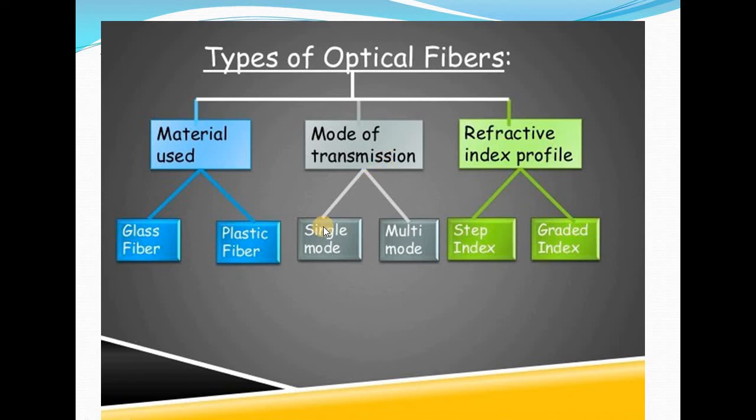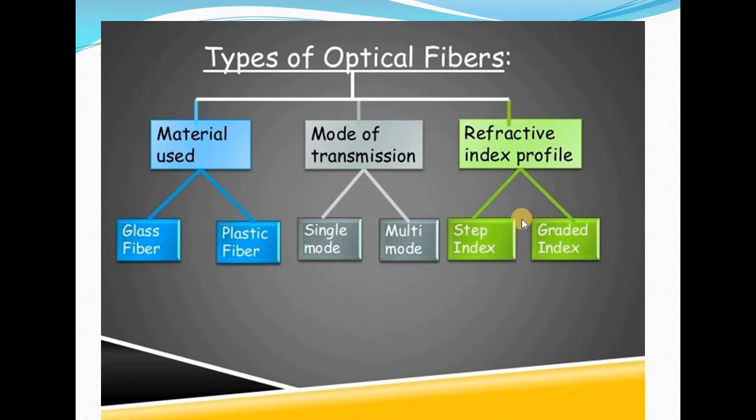When the optical fiber allows only single mode signals to transmit, it is called a single mode optical fiber. If it allows more than one mode, it is called a multi mode optical fiber. On the basis of refractive index, it is also divided into two types: step index and graded index.